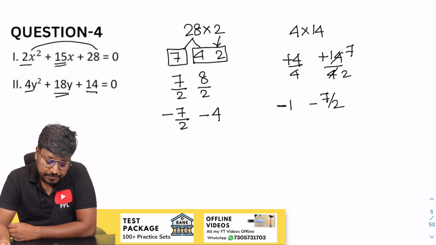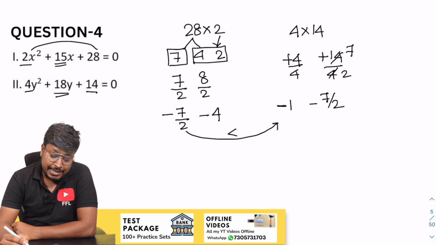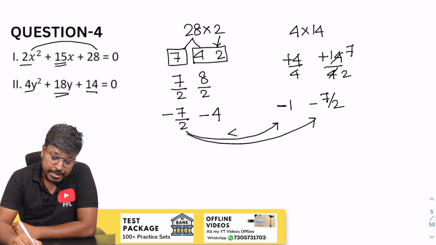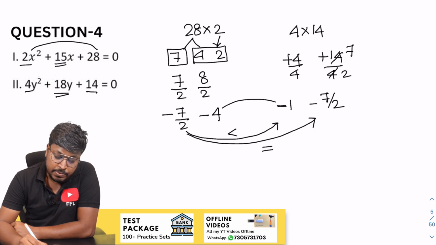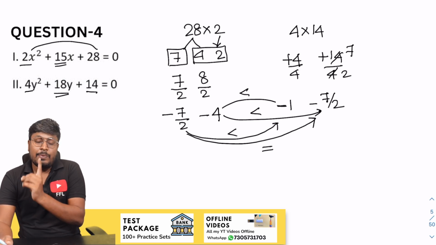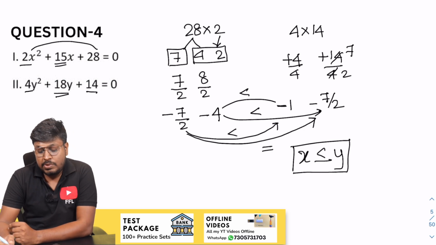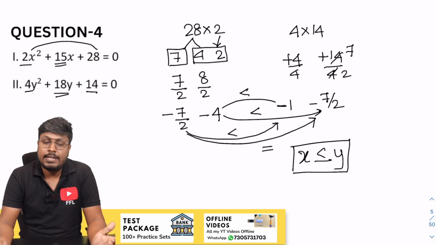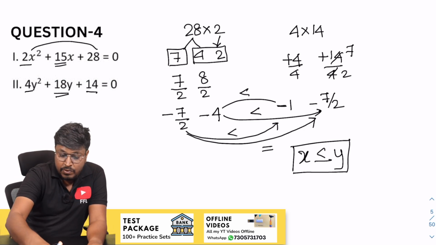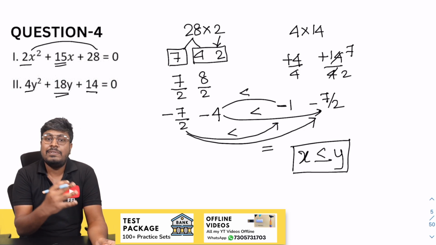So now comparison. So minus 7 by 2 and minus 1 will be minus 2. This part is greater than, y is greater than, minus 7 by 2, minus 7 by 2 equal to. So minus 4 and minus 1, y is greater than, so minus 4 and minus 7 by 2, again y is greater than. So after comparing, all the y values are greater than and only one value is equal to. So we can say that x less than or equal to y, or else y greater than or equal to x. So that will be the answer for the question, right? Easy, be faster. You have to solve the question like this. Only then in the exams can you solve 5 questions within 3 minutes, right?